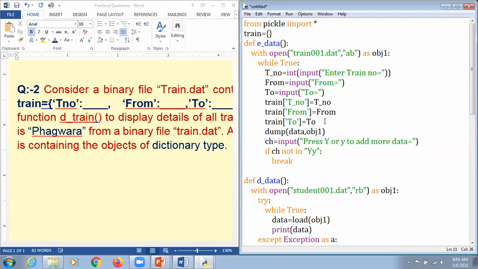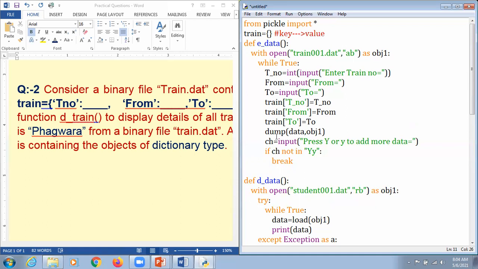This is the value that we are supposed to accept. This is a key here, and this is to be considered as a value, because when we talk about the concept of dictionaries, they work on the basis of key, and they are associated with a value here. That's why we consider it in such a way.